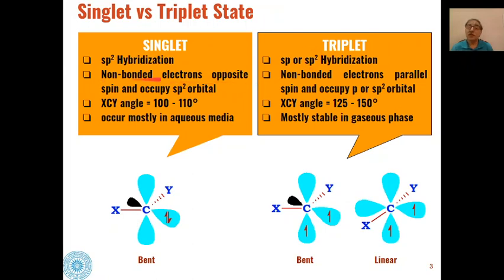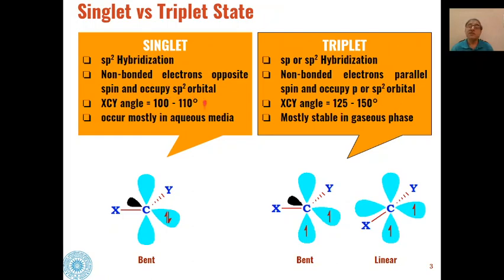In singlet, the non-bonded electrons have opposite spin and occupy the same sp2 orbital, so they are present in one orbital only. Whereas in triplet carbene, the non-bonded electrons have parallel spin, and they occupy p or sp2 orbitals.